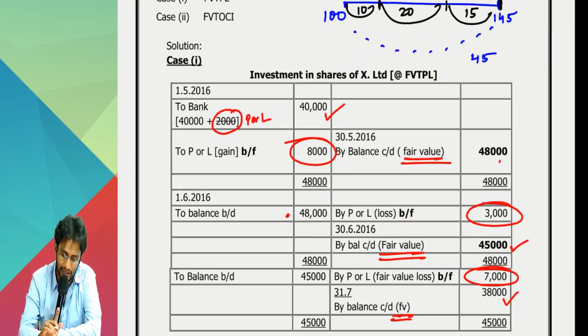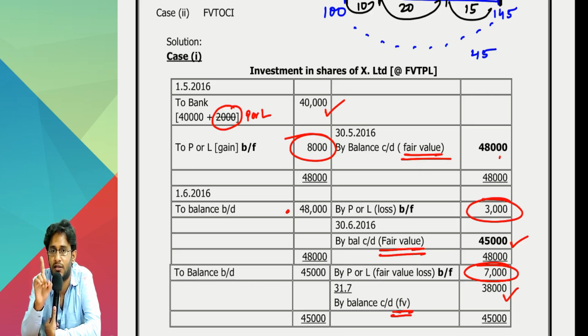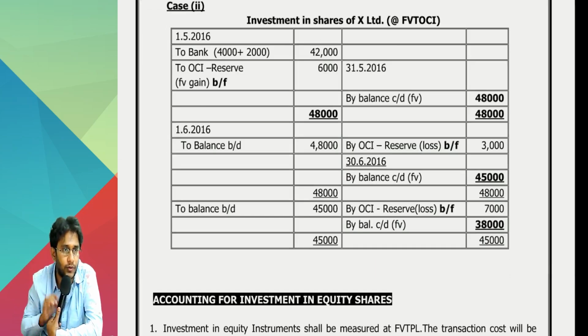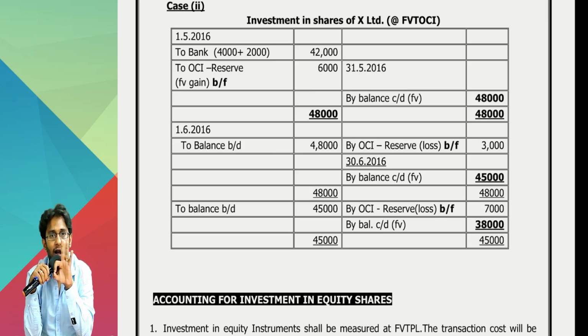Sir, without seeing, guess how FVTOCI is different from this. Starting amount difference. Here I wrote 40, in FVTOCI I should write 42. Apart from that, whenever you get a fair value gain or loss as a balancing figure, that will not go to P&L but should be transferred to OCI reserve separately. That's all. This ledger also is sorted out. You know, today now your position is, you understand all the three methods: ACM how to apply, FVTPL how to apply, FVTOCI how to apply.